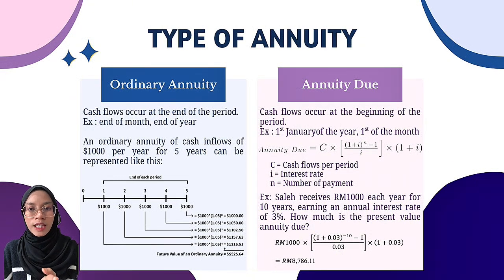Annuity due is calculated by multiplying the fixed payment received each period by the fraction of the quantity 1 plus the interest rate raised to the power of the number of periods, minus 1, divided by the interest rate. This result is then multiplied by 1 plus the interest rate again to account for the fact that payments are made at the beginning of each period.